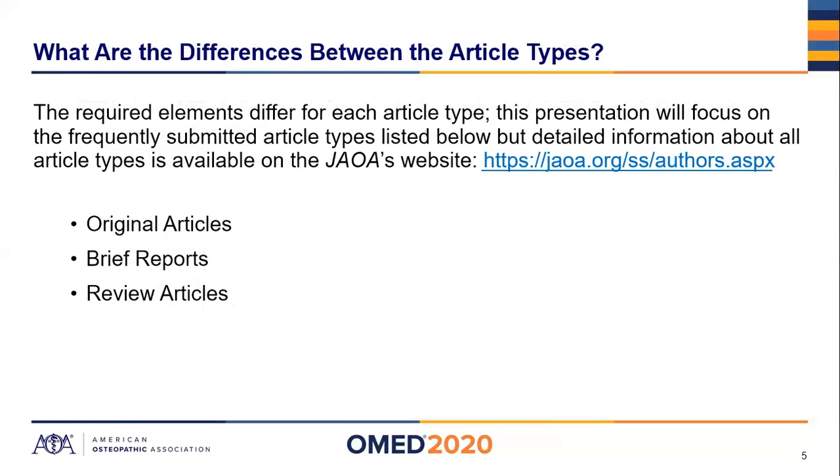So what are the differences between the various article types? Well, to be perfectly honest, every article type has a different set of required elements. What I'm going to focus on here today are the required elements for some of the more frequently submitted article types, and those would be original articles, brief reports, and review articles. However, information for everything is available on the journal's website at the URL listed here. You can also go to jaoa.org. One of the first drop downs will be authors, and that will take you to that page. But this presentation will focus on these three article types.